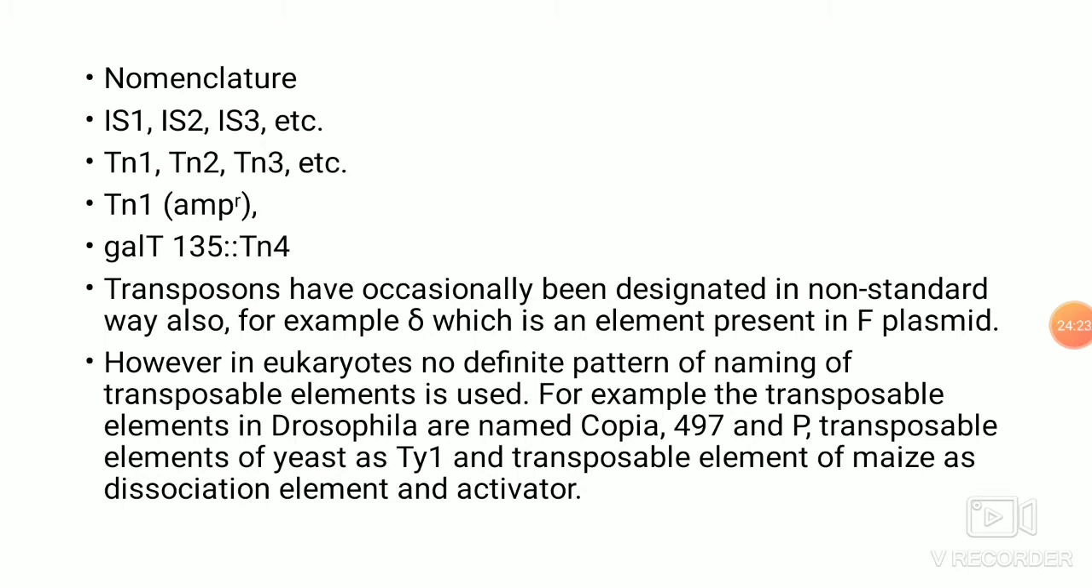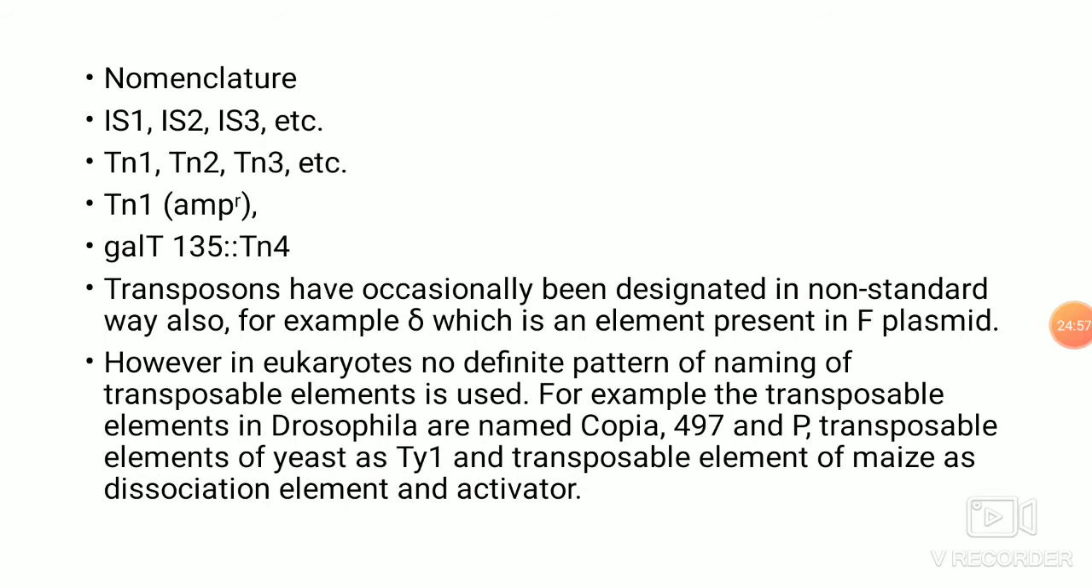Later, many of the transposable elements were found to contain, apart from the insertion sequence, which is simple, many other genes or fragments of the host genome. So they started naming them as transposable element 1, 2, 3, etc. If they contain any particular gene, you can represent it in brackets, like Tn1, transposable element 1, which contains ampicillin resistance genes, written in brackets as AmpR.